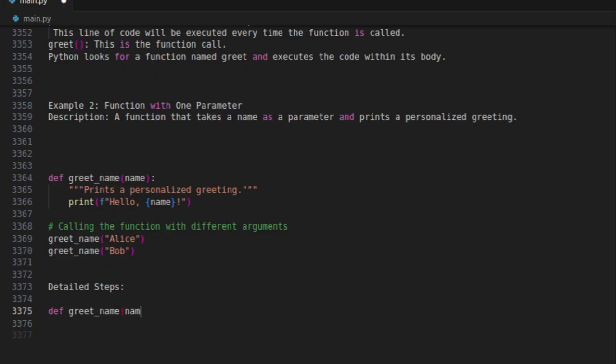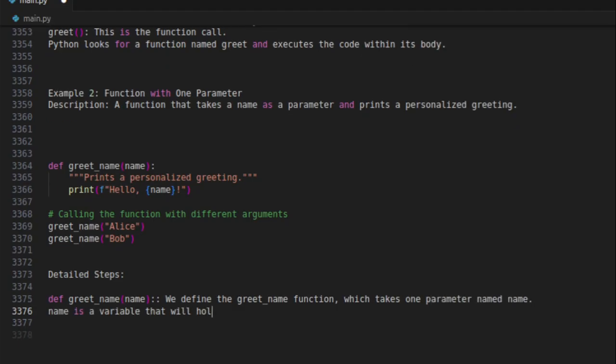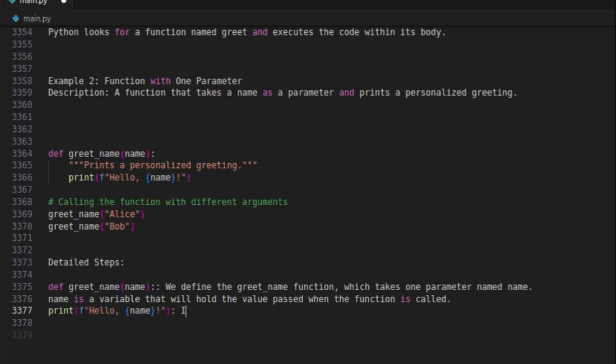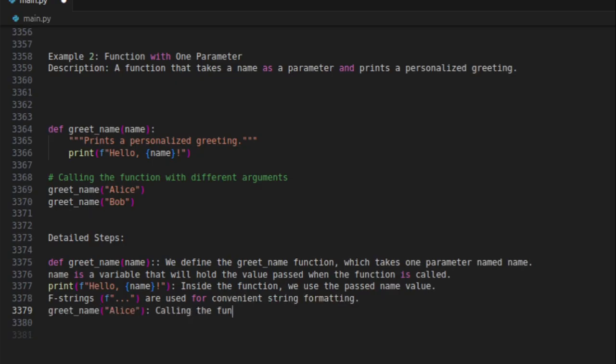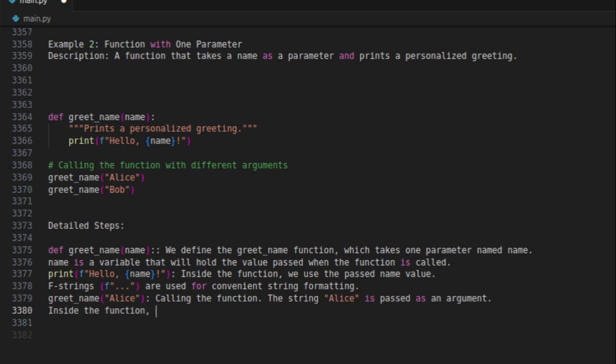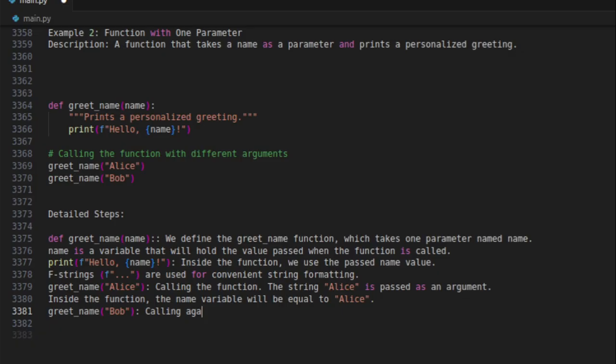Detailed steps. def greet_name(name): we define the greet_name function, which takes one parameter named name. Name is a variable that will hold the value passed when the function is called. print(f"Hello, {name}"): inside the function, we use the passed name value. F-strings, f"", are used for convenient string formatting. greet_name("Alice") calls the function. The string Alice is passed as an argument. Inside the function, the name variable will be equal to Alice. greet_name("Bob") calls it again with a different argument. Now name will be equal to Bob.